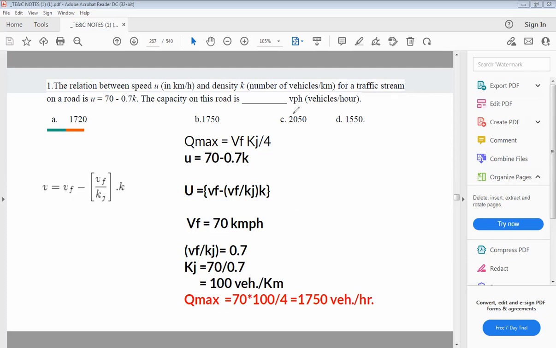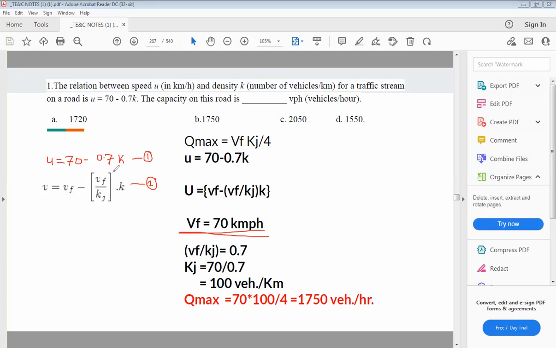In vehicles per hour. So you have the relationship as U is equal to 70 minus 0.7 K. Okay, if you compare, let us assume this is equation number 1, and this is equation number 2. Now if you compare these two equations, you will find that free flow velocity is equal to 70 kmph, right?